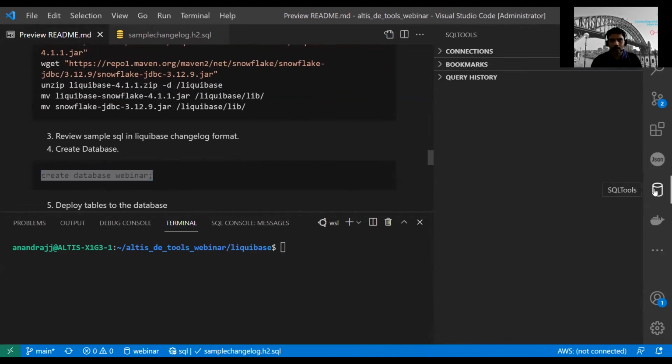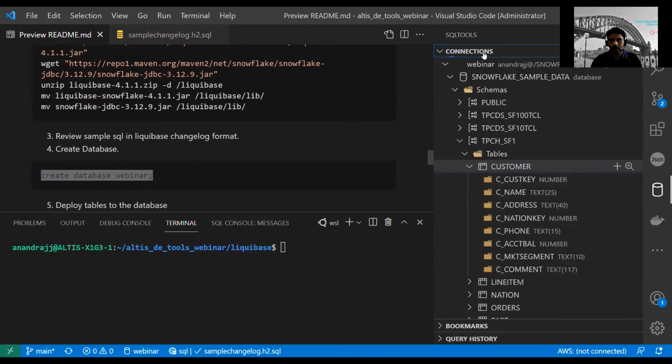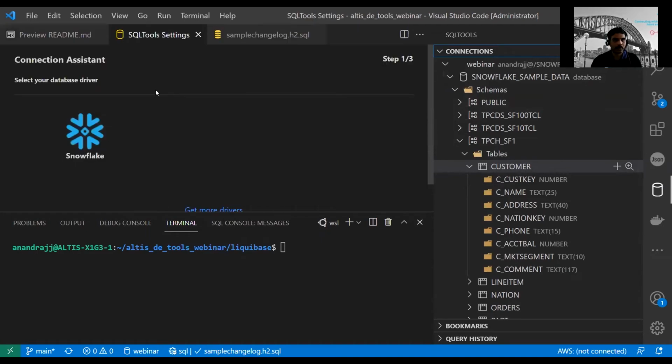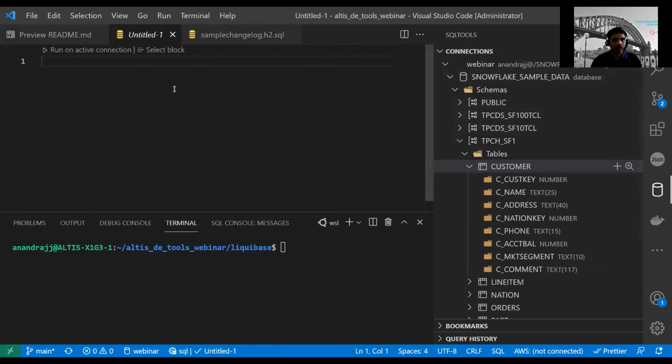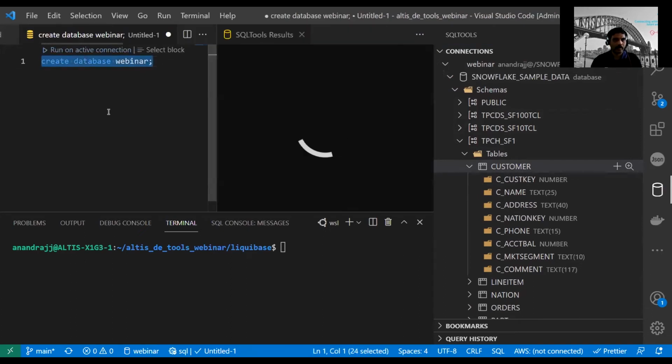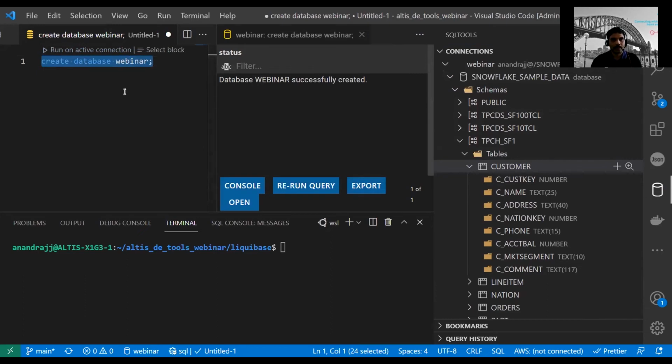Go to our SQL tools, go to our connection, and open a new file. Select, paste this, and then run this query. So database webinar is created. Let's see if it got created. Show databases.